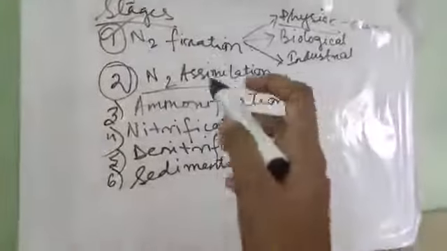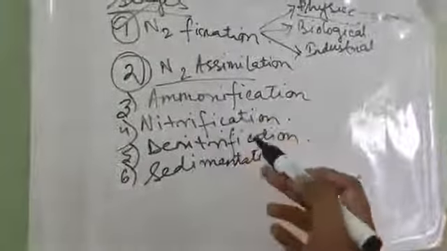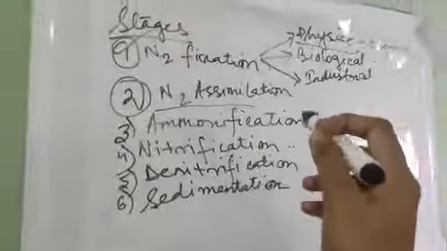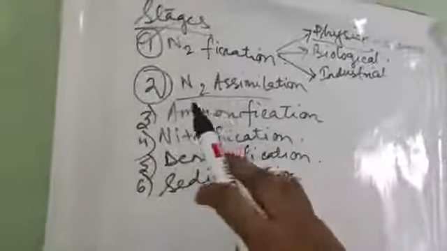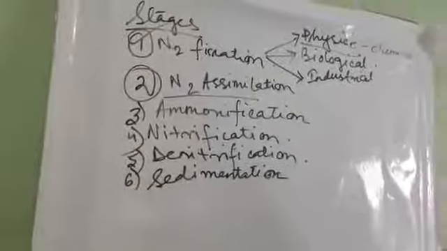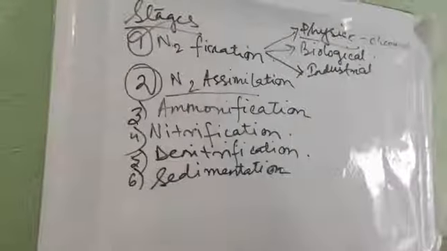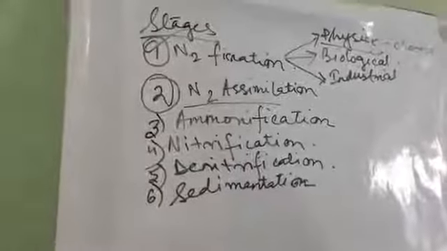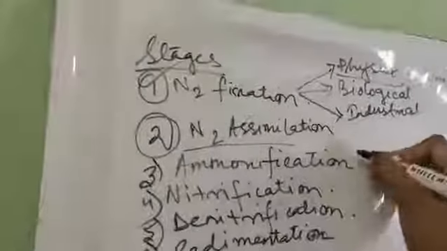Now the next step is ammonification. Already there is presence of ammonia and nitrate within the plant body. When the plants or animals die, they are mixed into the soil or buried within the soil. Now the ammonia from the dead body comes out into the soil. Ammonia means NH3, right?